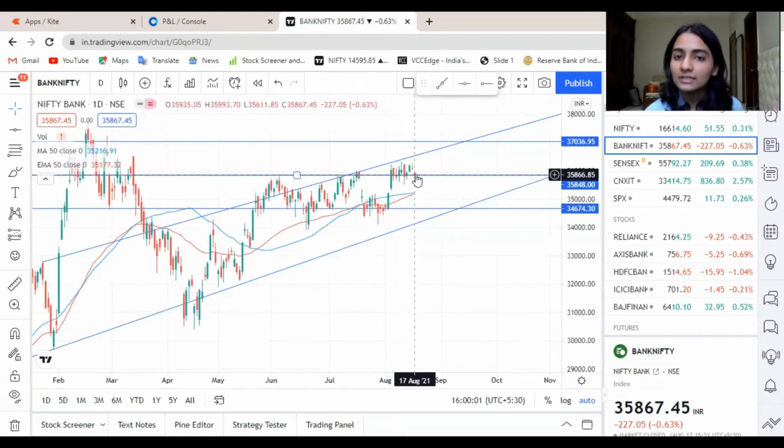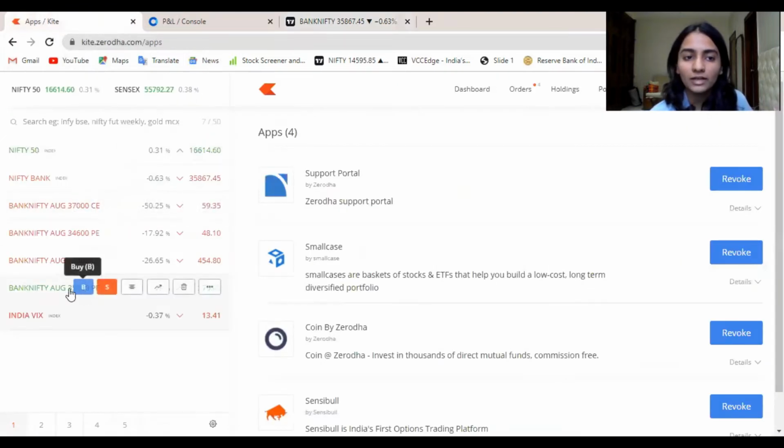Coming to straddles, a straddle means that you are selling the call option and the put option of at the money contracts. For at the money, I've taken the 35,800 contract over here. So this is the call option and this is the put option that you can sell.